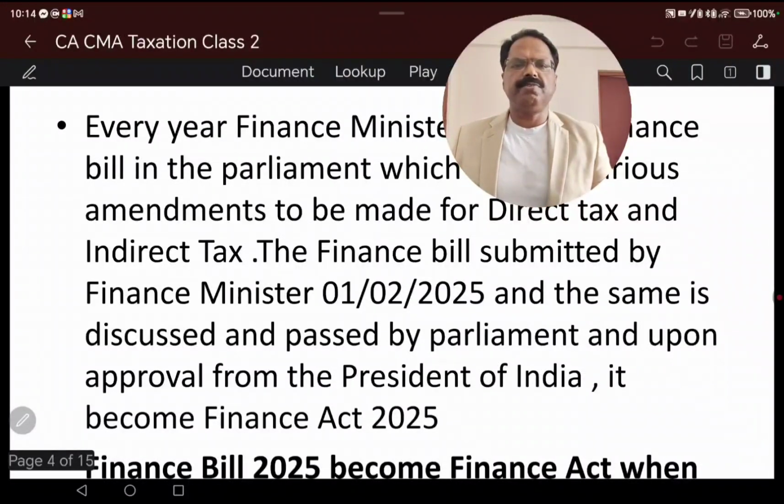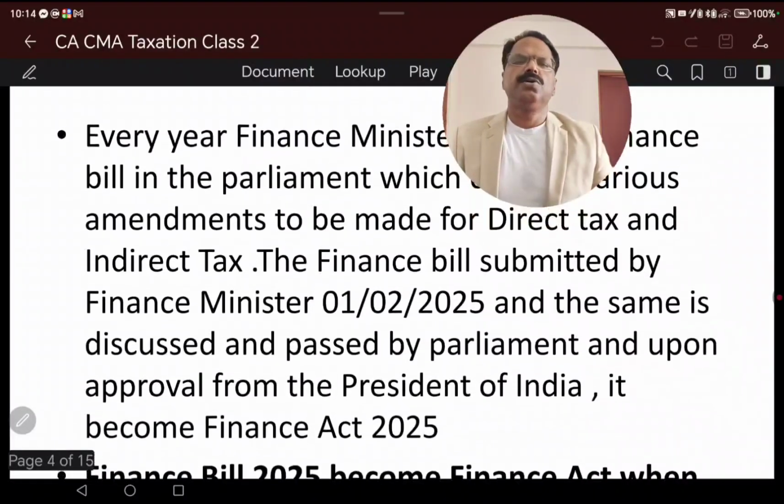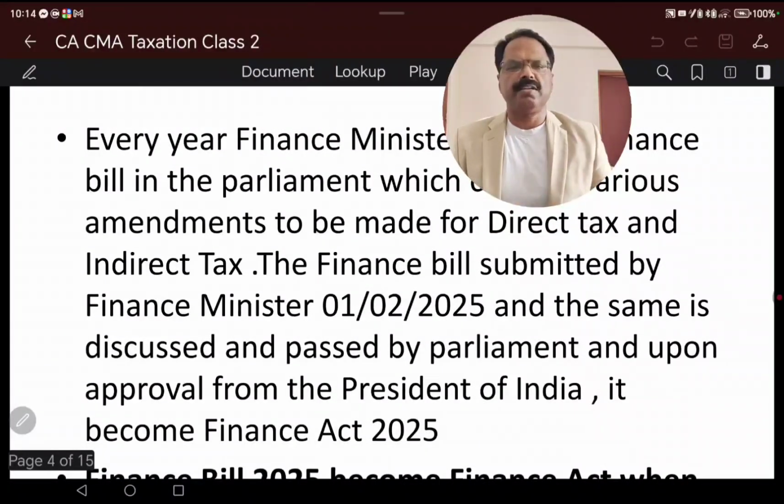So in each year, on first February, the Finance Minister, for example now Nirmala Sitharaman ji, submits the budget, and the same is discussed in both Houses of Parliament. Upon approval from both Houses of Parliament, it goes to the President, and the President signs the budget, and upon signing, this becomes the Finance Act for that particular year.